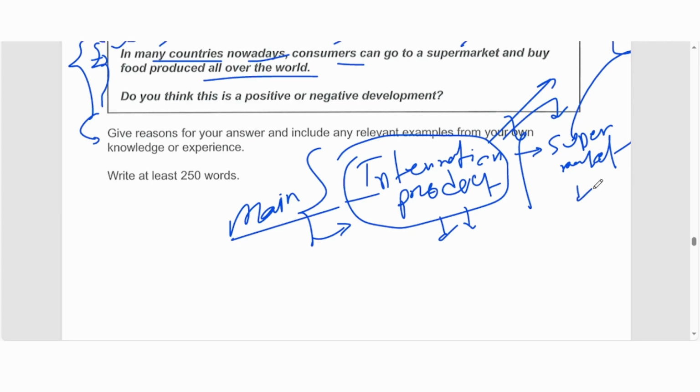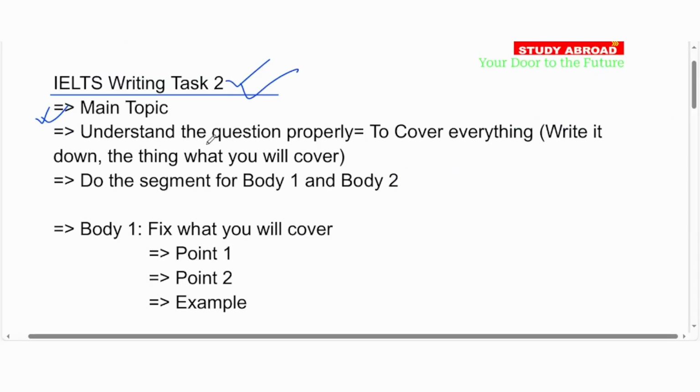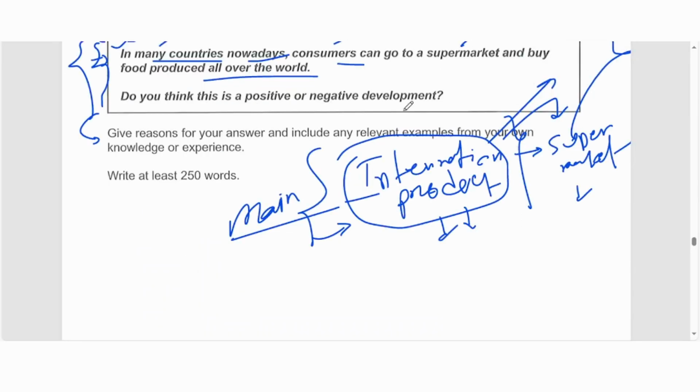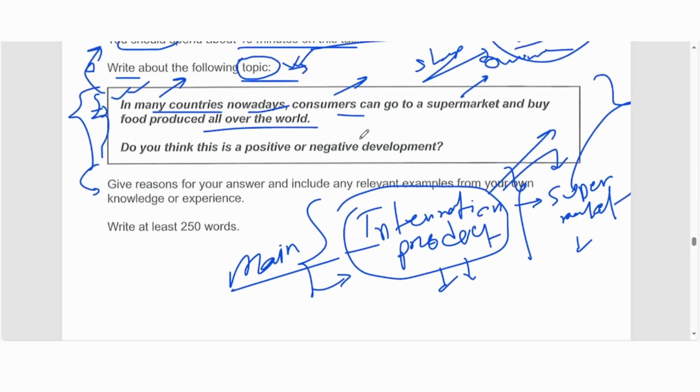And then after that, when you find out the main topic, you understand the question properly, what to cover, what not to cover, right? And write it down. I am telling you, when you are taking notes, write it down. Don't just keep it in your mind. You will not be able to remember. It's super important, what you need to cover. You will get the idea of what you need to cover from the last portion of the question, like, do you think this is a positive or negative development, right?